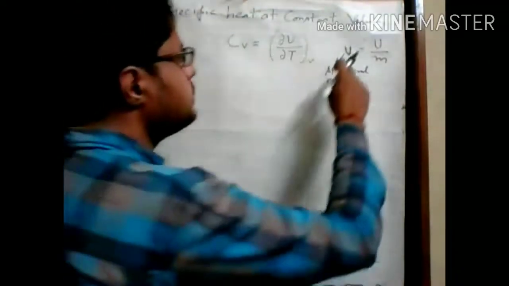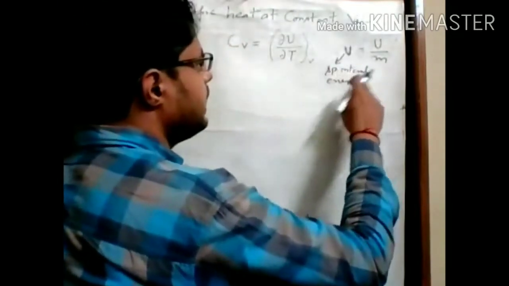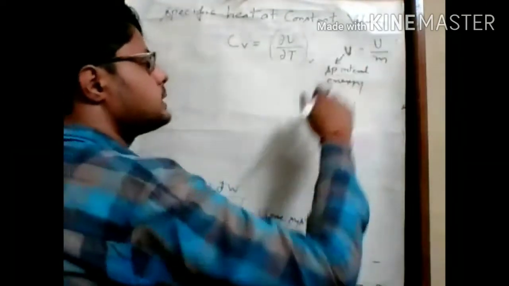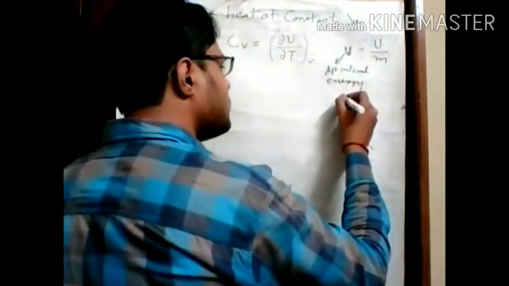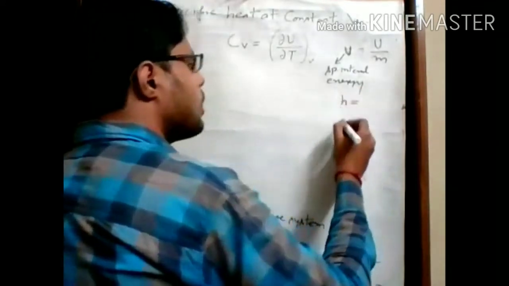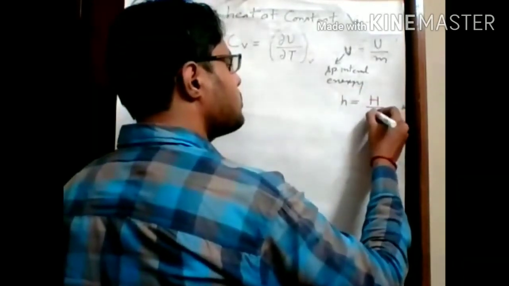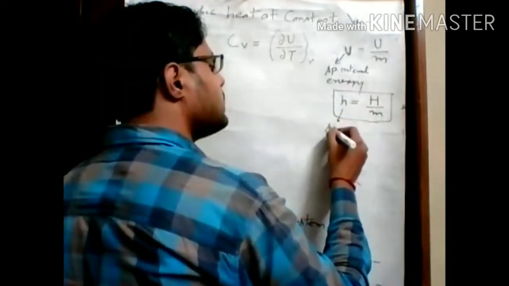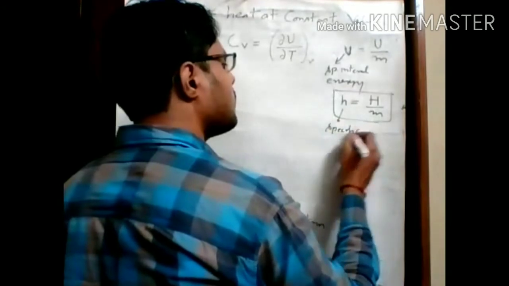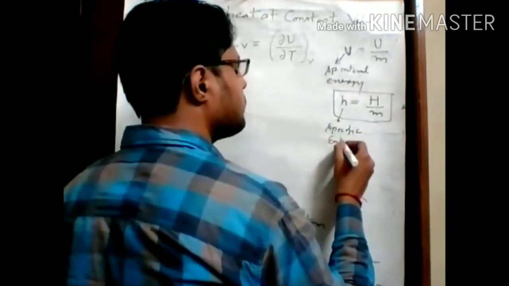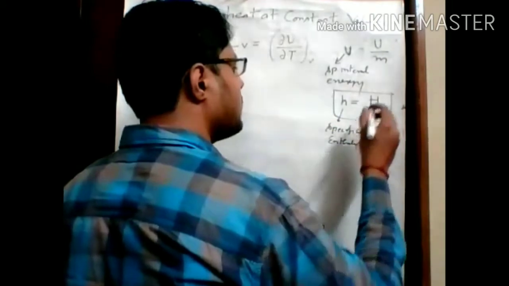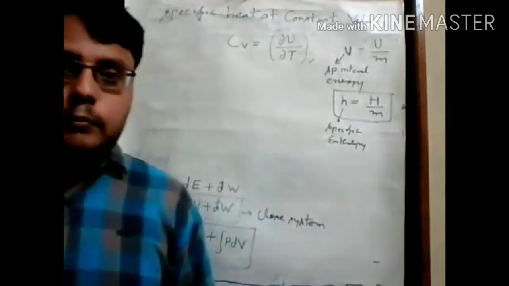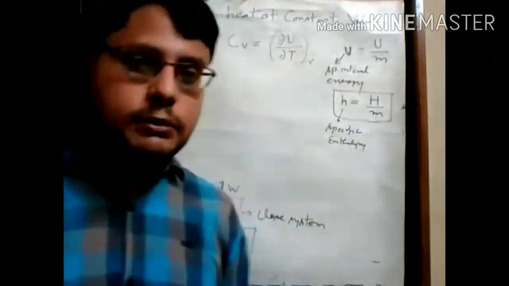So if we use the small u term, that means specific internal energy, which is equal to capital U upon small m, the mass of the system. Likewise, you can write the same thing for enthalpy: small h equals capital H upon m. This is the meaning of specific enthalpy, and capital H is the total enthalpy. If we divide total enthalpy by the mass of the system, we get specific enthalpy.